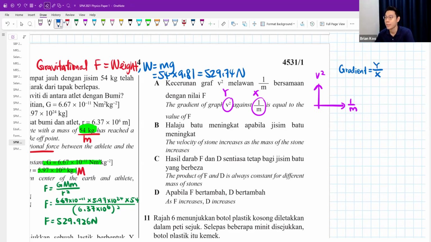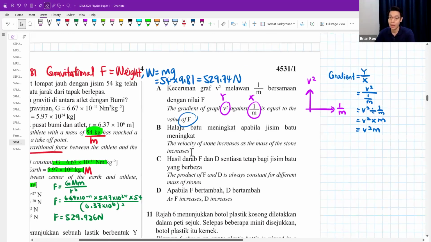So like this, and then you take your y value divided by your x value. When you divide by 1 over m, it is the same as multiplying with m over 1, which means your gradient is v squared times m, which is not the same as the value of F. Why?